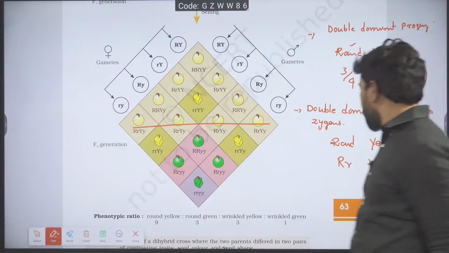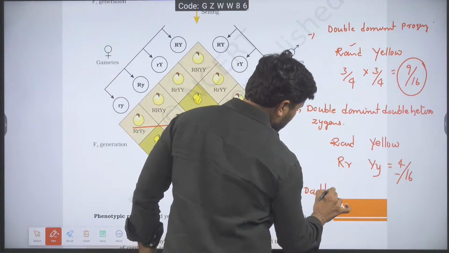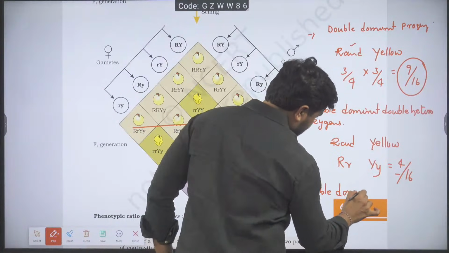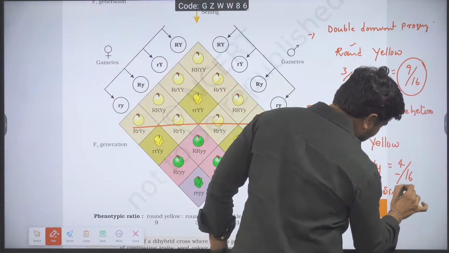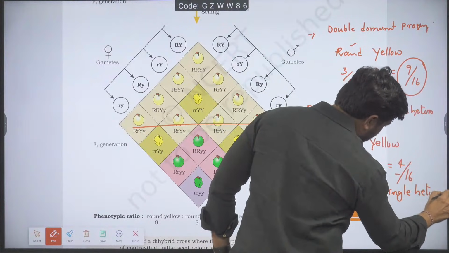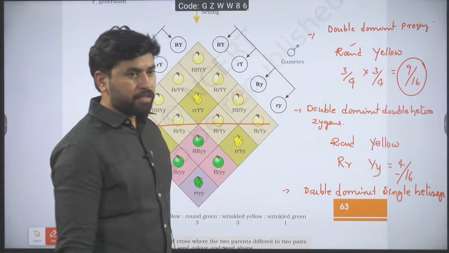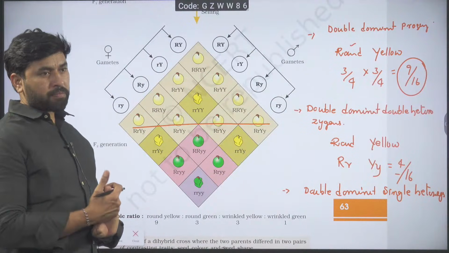Okay, another question. Double dominant, single heterozygous. Let us make double dominant, single heterozygous. Come on.